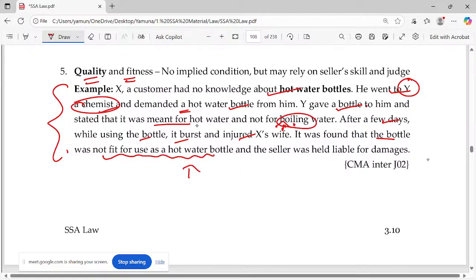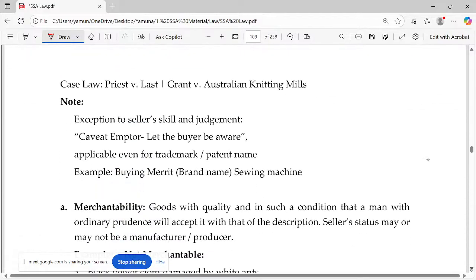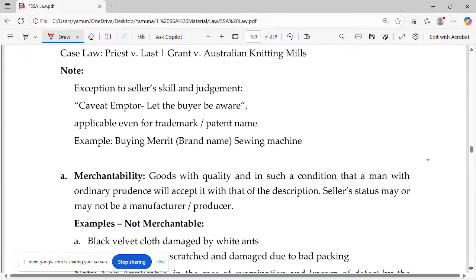Normally he has no knowledge; he relied on a chemist. What is the difference between hot water and boiling water? Okay, so this was the case that happened and the seller was held liable for damages, because it burst, that's why. Next one, that may be related when you talk about quality and fitness, that may be related to merchantability.